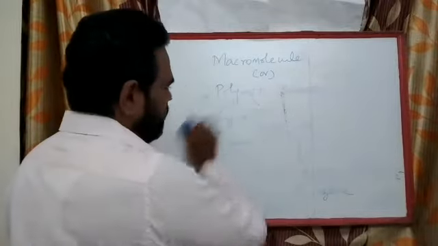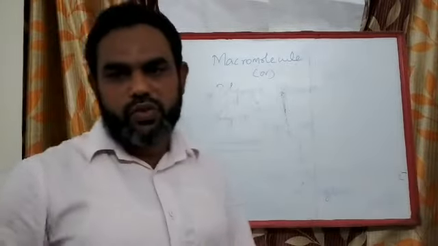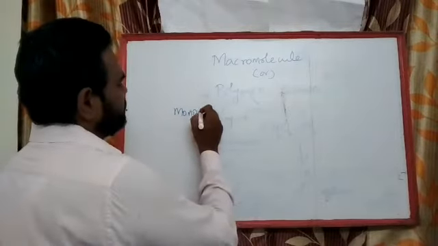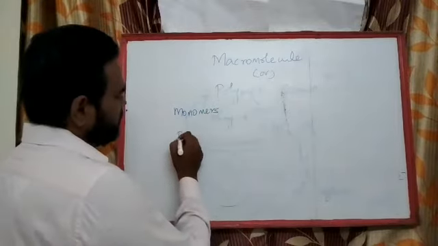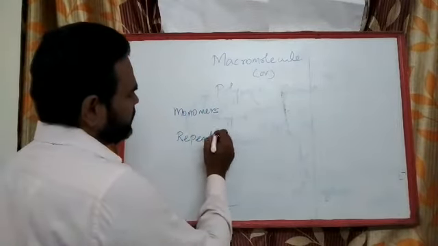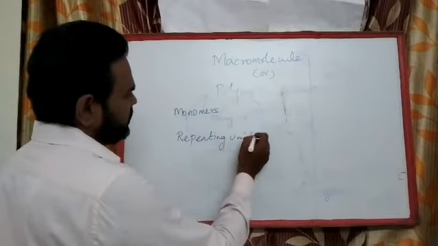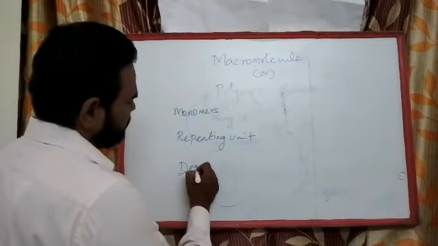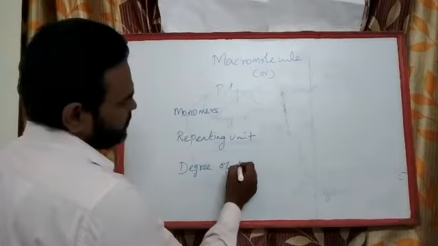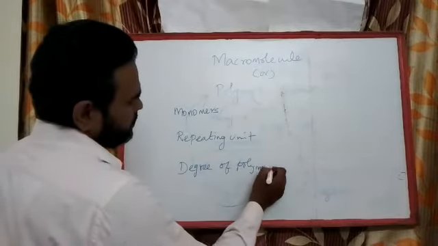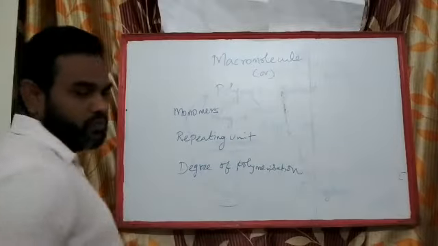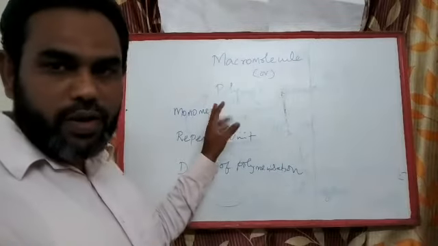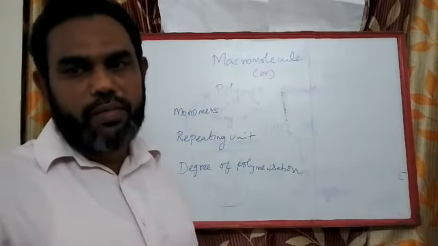Now, for a polymer to be formed, the substance should possess monomers. Okay, you must know what is meant by repeating units, and then degree of polymerization. Okay, these terms should be known before we get into the topic. Monomer, as you know, is the single unit for the macromolecule.